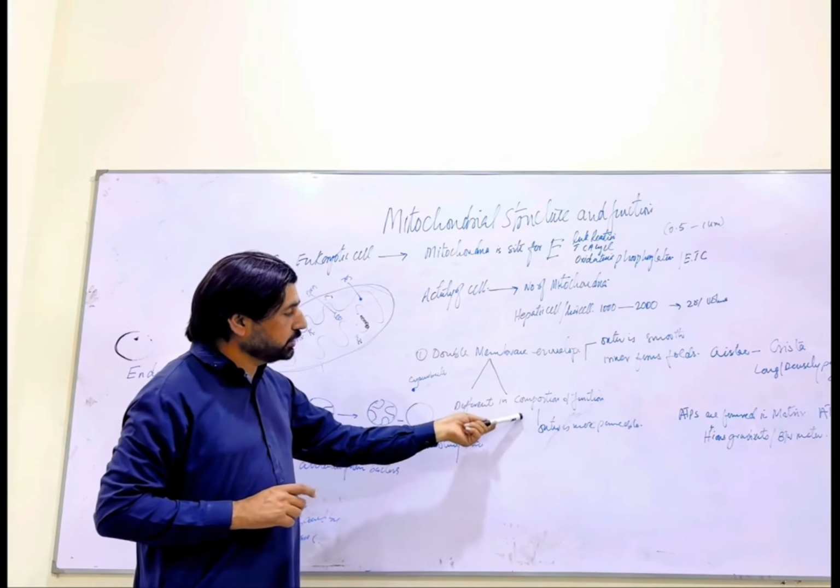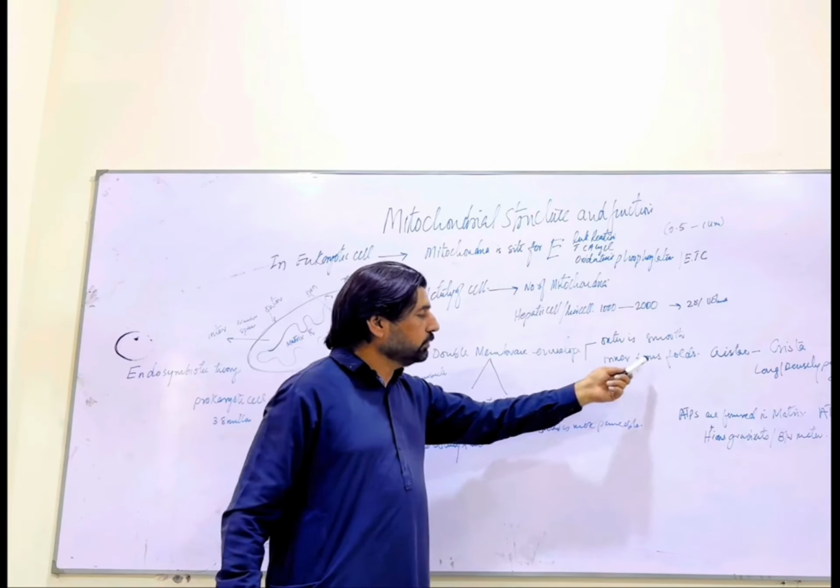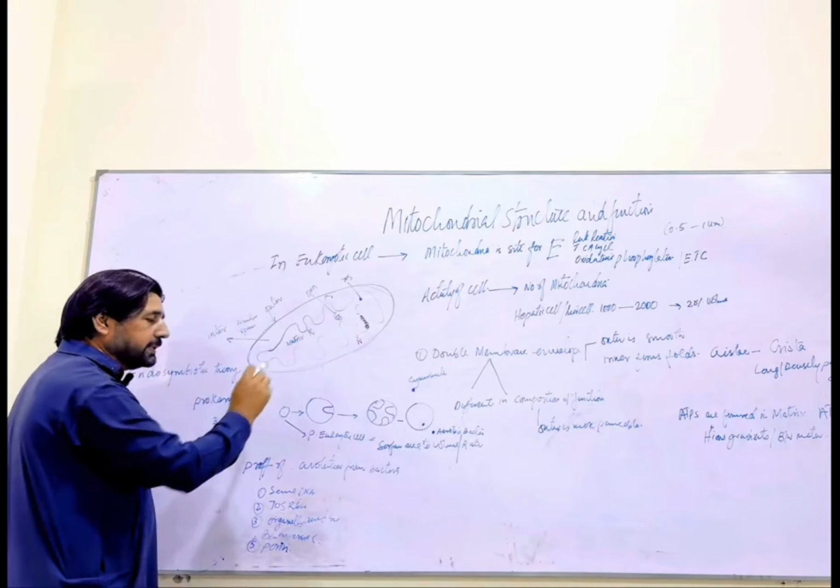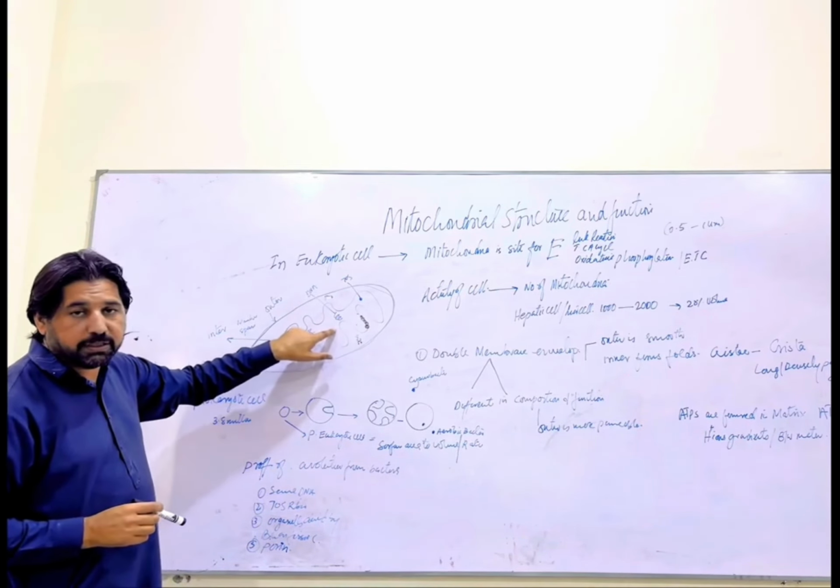Now, the double membrane structure of mitochondria, outer and inner, have different composition and function. The outer membrane is smooth, and the inner membrane folds to form cristae. The number of cristae depends upon the activity of the mitochondria.